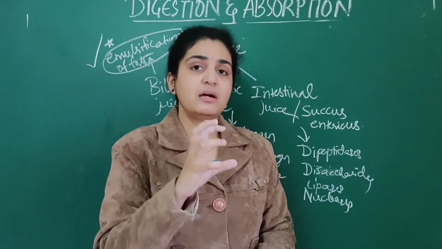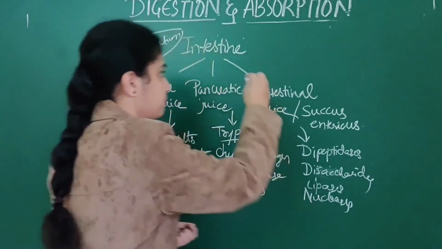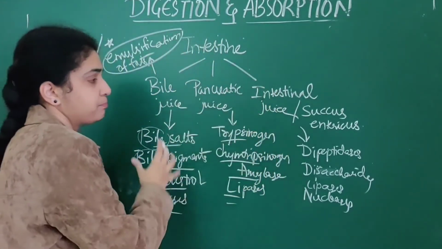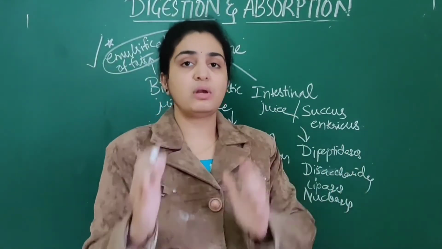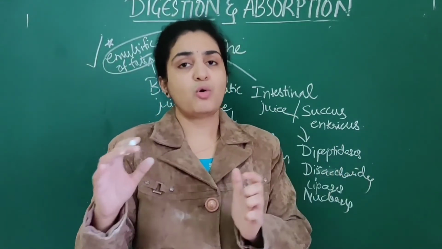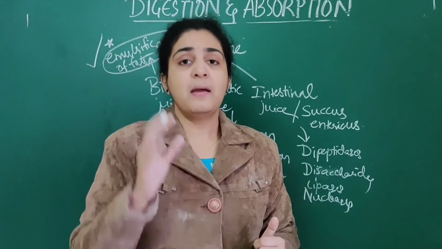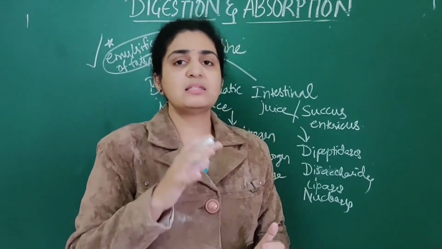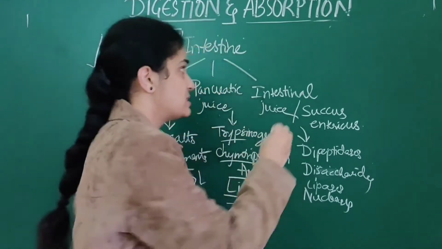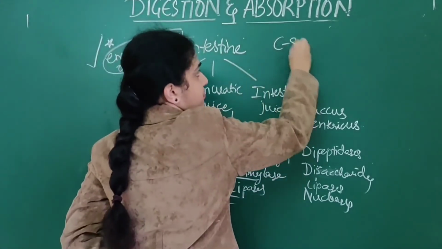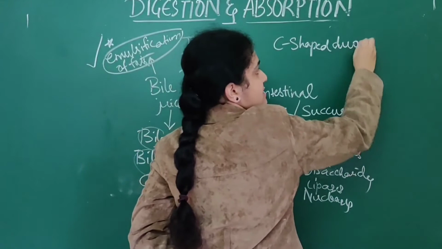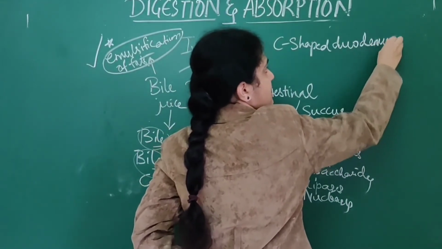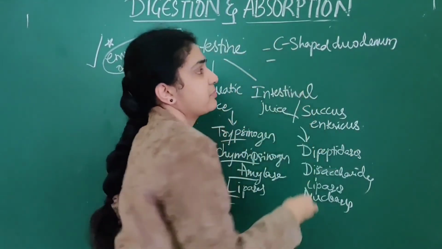Next, from the small intestine, these molecules are passed into the large intestine. Mainly these enzymes act in the C-shaped duodenum. In the C-shaped duodenum, these enzymes break down food mainly.